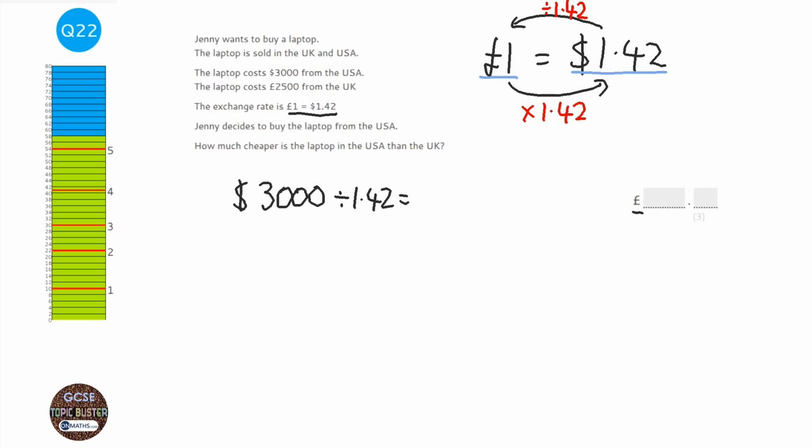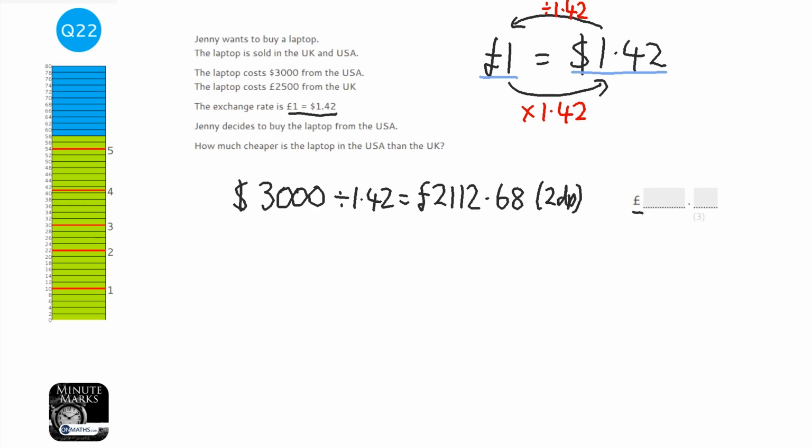So 3,000 divided by 1.42, and it's to the nearest pound, 2112.68. Obviously to 2 decimal places, because money is always to 2 decimal places.